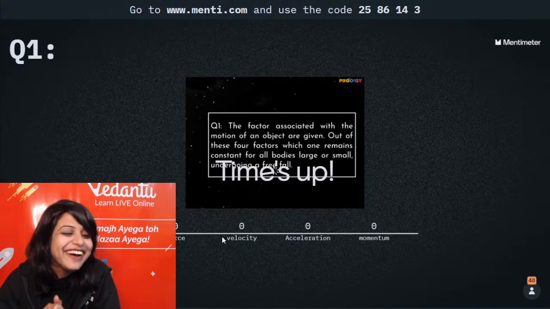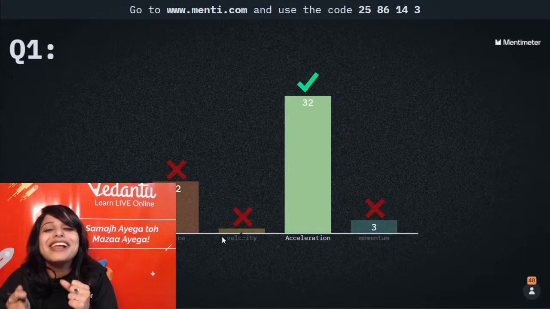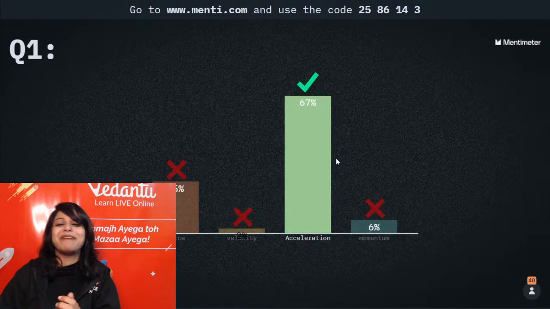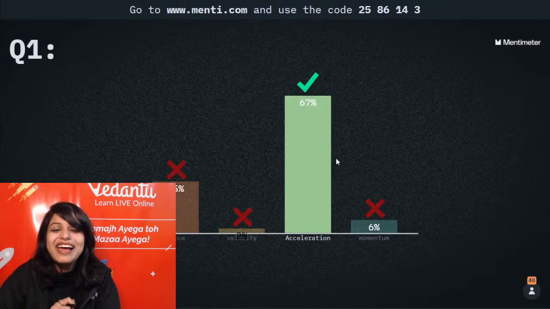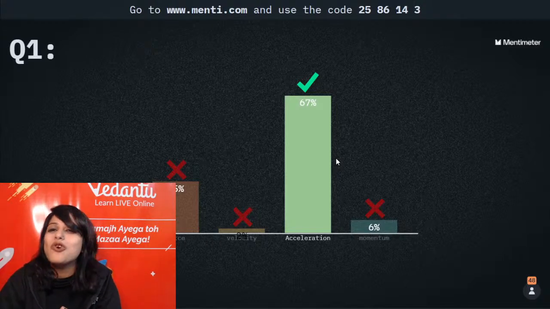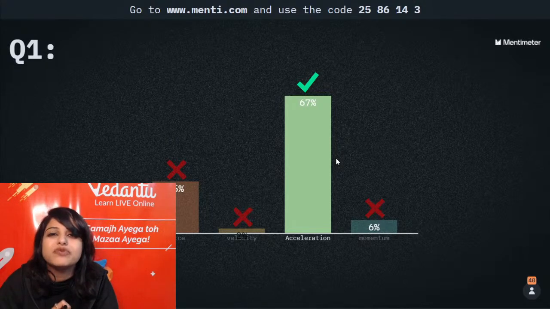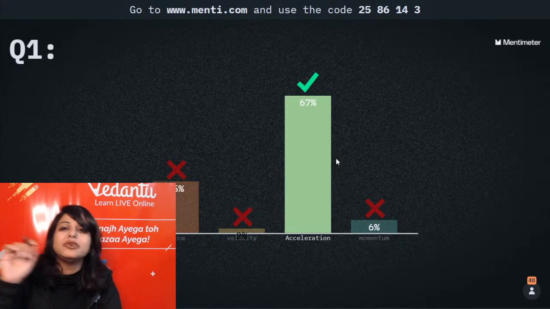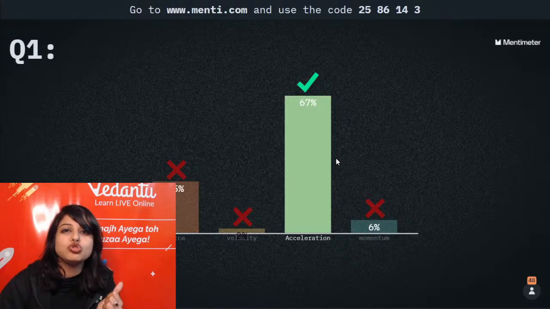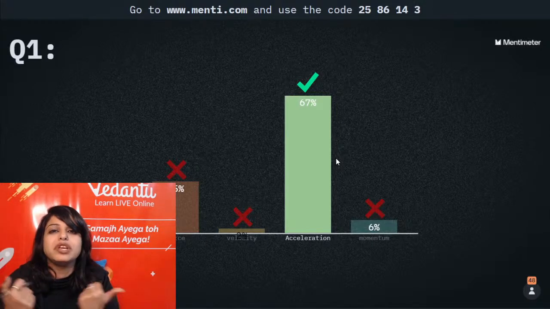Okay. Time is up, बच्चा पार्टी. Oopsie. The right answer was given by 67% of the people. 25% people said force. Under free fall, your force is not going to be the same. If your mass is different, your force will be different. What is force? It's mass into acceleration due to gravity. So Choo-choo Chua and Bholu Hathi, both of them will have different forces between earth and them.